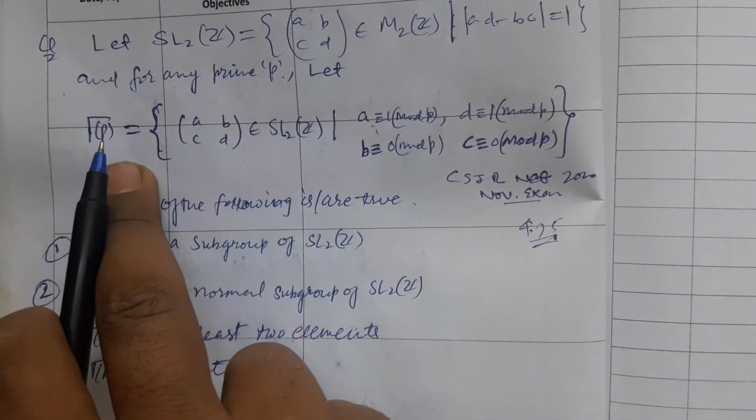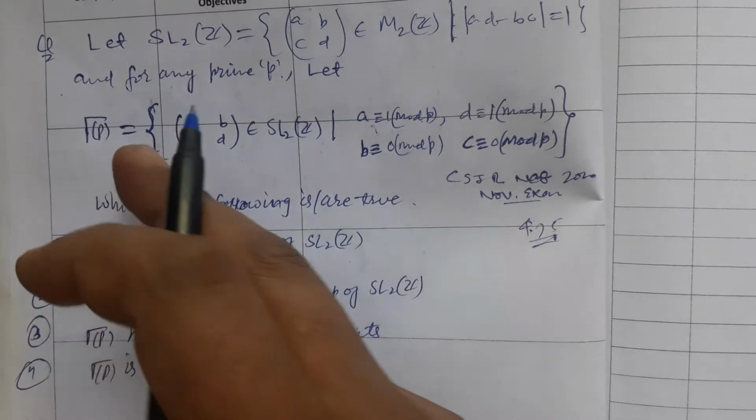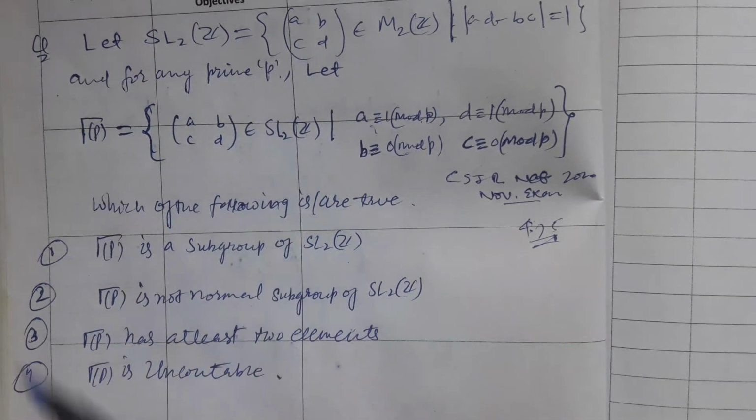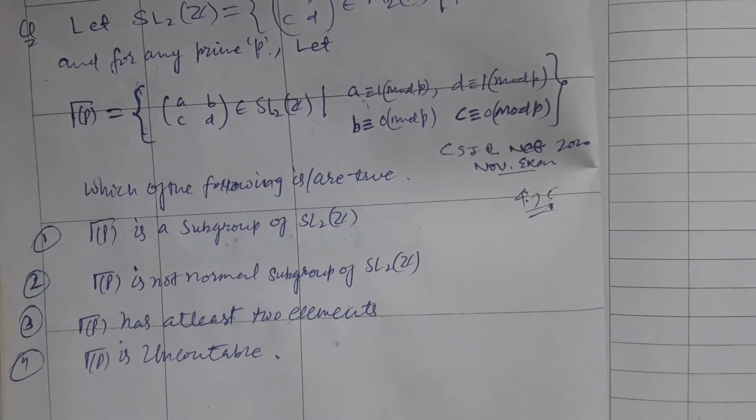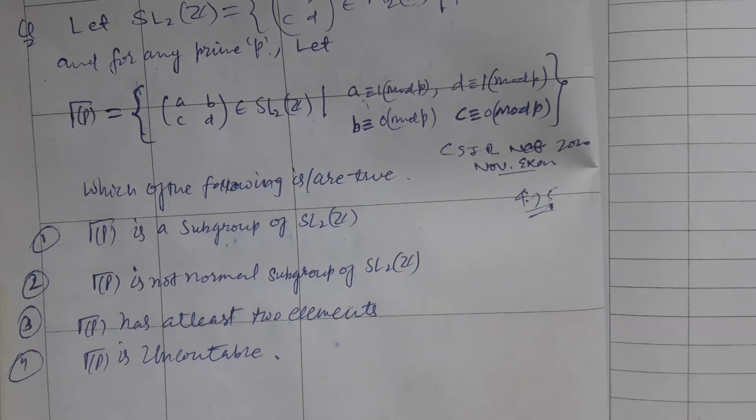Option 1 says that gamma p is a subgroup of the special linear group. Option 2 says that gamma p is not a normal subgroup; we have to find whether it is normal or not.